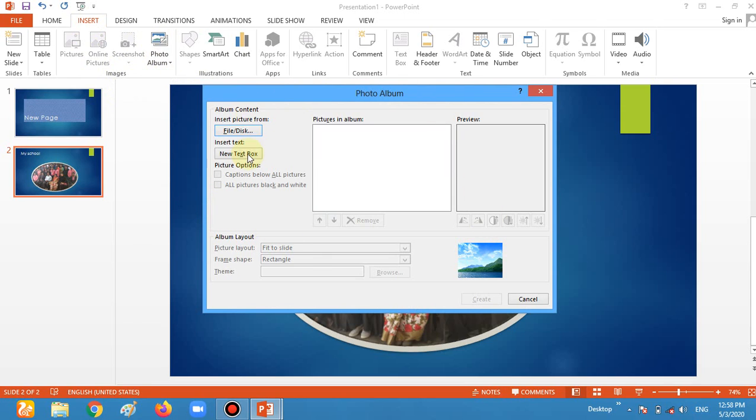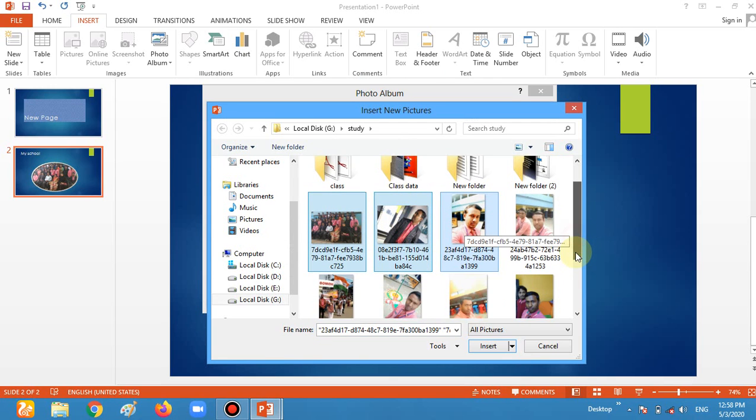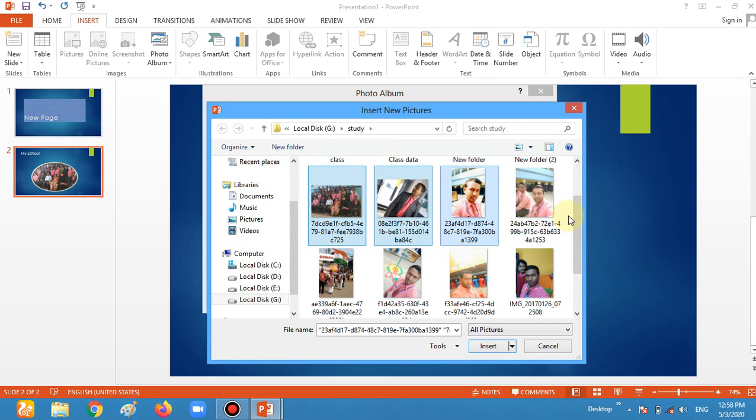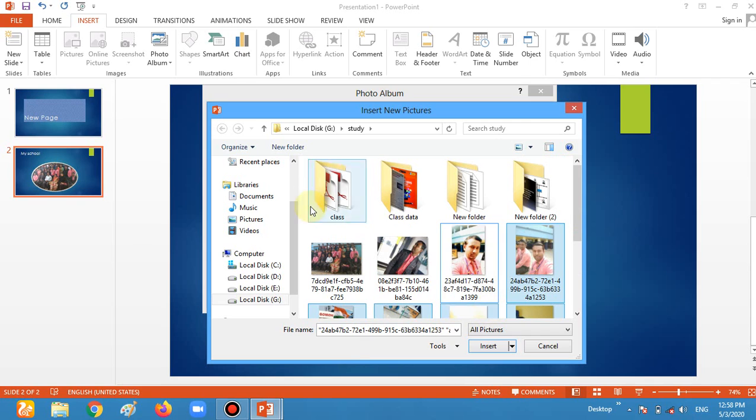When you choose the photo album option, then this type of dialog box will appear. Click the file and disk option for choosing the picture. So I'm clicking on this one. I'm choosing the pictures. You can choose one picture, two pictures, or more than two pictures. Okay, it's very easy to choose. So I'm choosing these pictures. Also this one. Okay, and then click on insert.